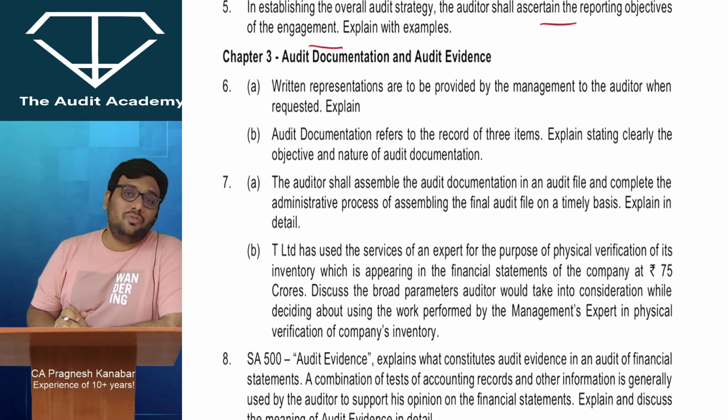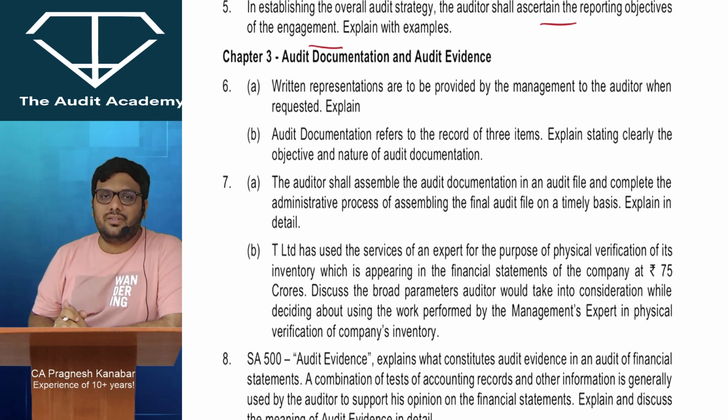If management is not giving us such written representations, then obviously we will develop great doubts over them, and it can also lead to a disclaimer of opinion.